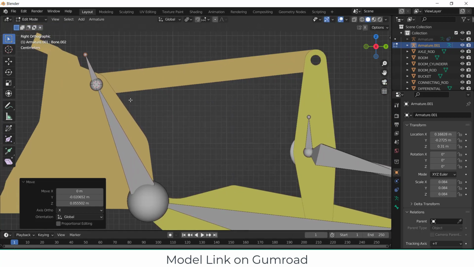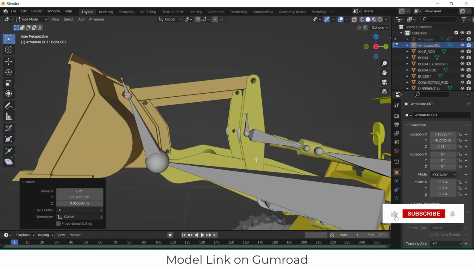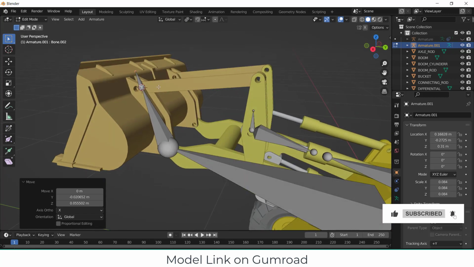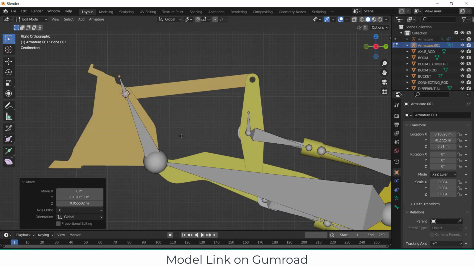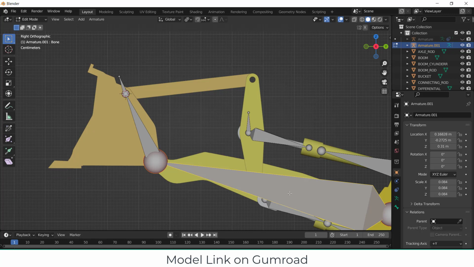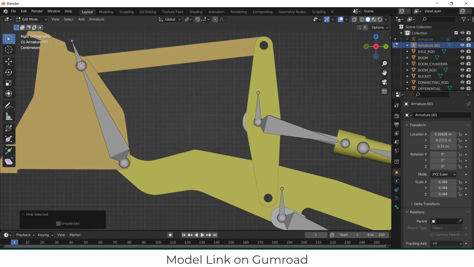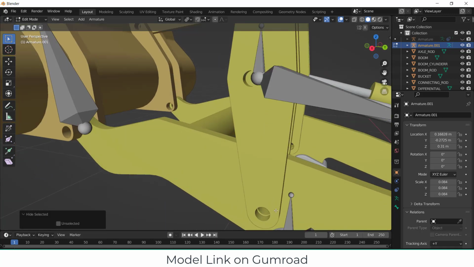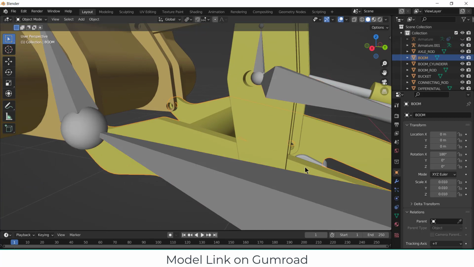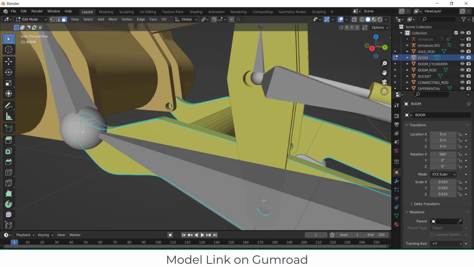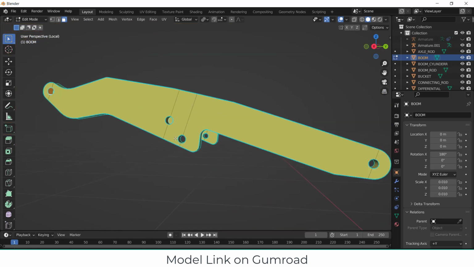Okay, now this one is fine. Now I need a bone here, two bones here as well. So what I can do, press 3. First of all, select this ball and click on edge to hide it because it's quite blocking the view. Now, first go to the object mode, select this, press Tab and click on divide icon.